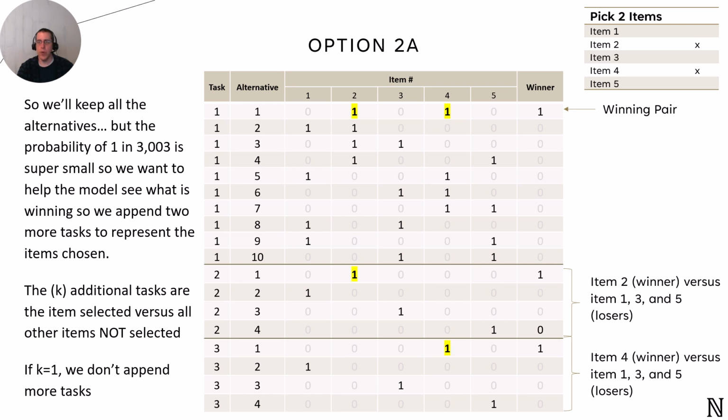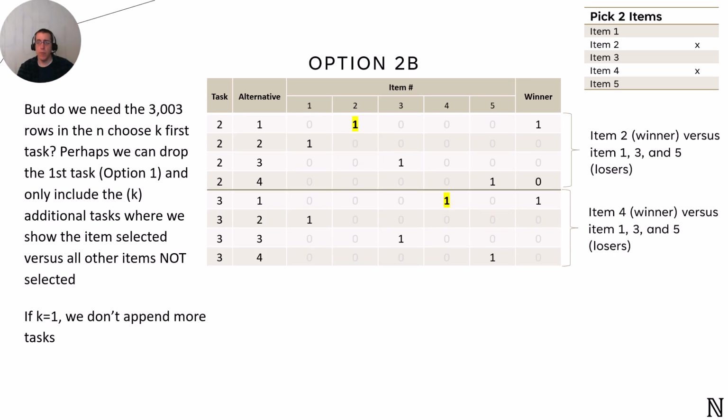While option 2A helps by adding simpler comparison tasks, we're still including the original n choose k choice sets. But what if the set becomes too big? We could run into problems.